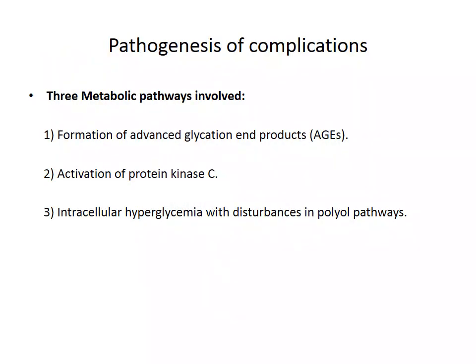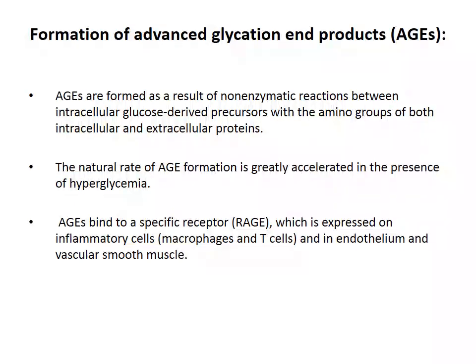Coming to the pathogenesis of complications. The pathogenesis of the complications that diabetes mellitus causes can be explained in three pathways. First is formation of advanced glycation end products, that is AGE. Then we have activation of protein kinase C, and the third pathway is intracellular hyperglycemia with disturbance in polyol pathways. First is the formation of advanced glycation end products, that is AGE. So what is this AGE?